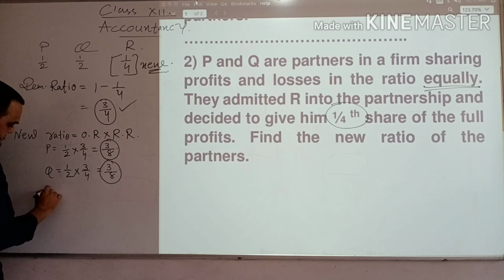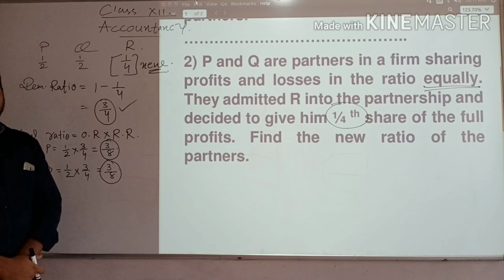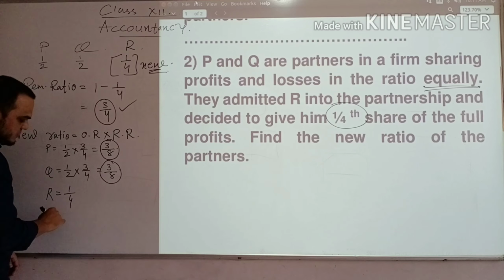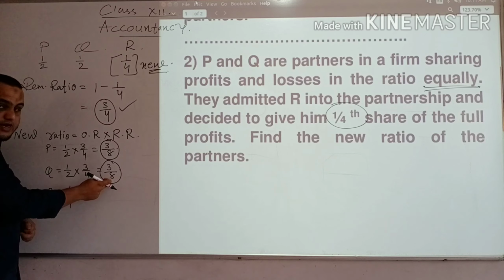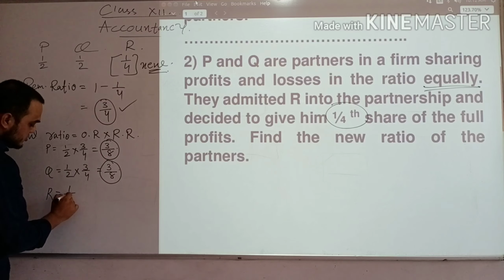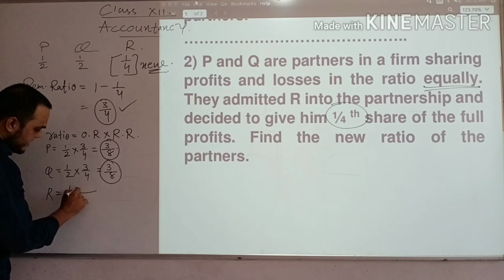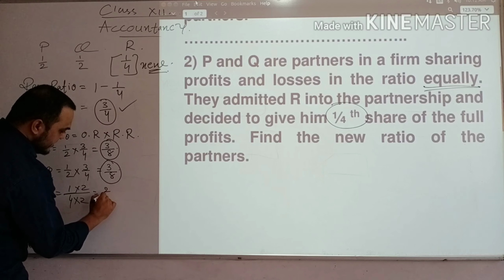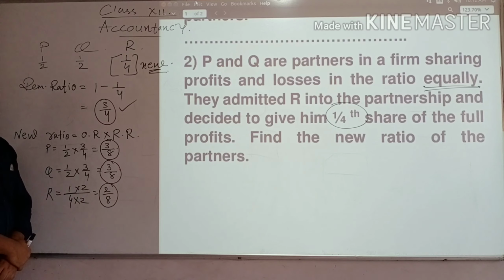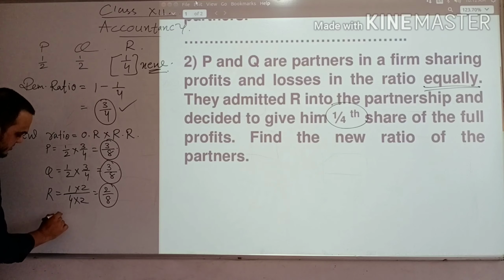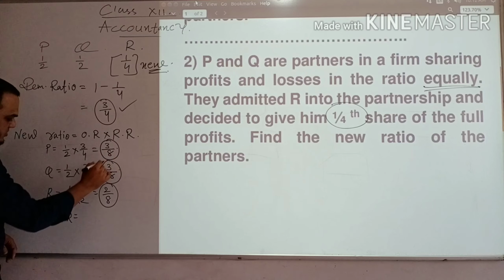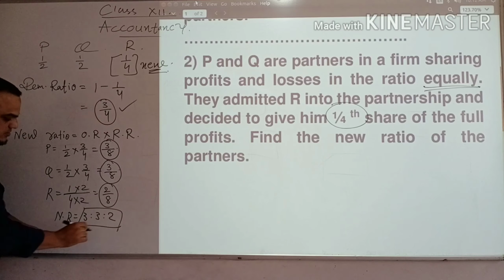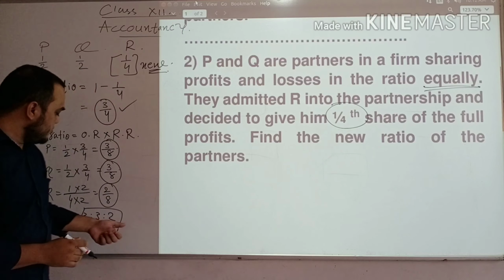R. Already ratio is given, R ratio 1 by 4. So now here in denominator 8 is there, here in denominator 8 is there. To make 8 here I have to multiply by 2. So what I will get here 2 by 8. So now new ratio will be 3 raised to 3 raised to 2. This is your answer.